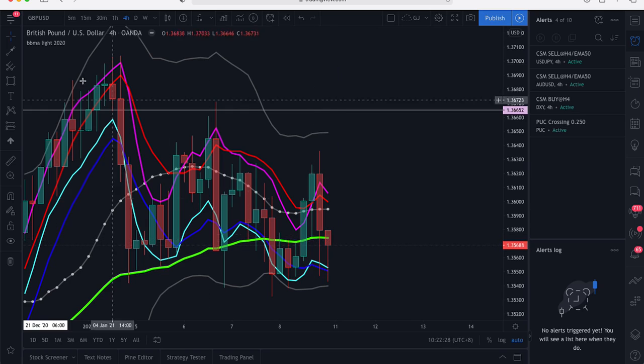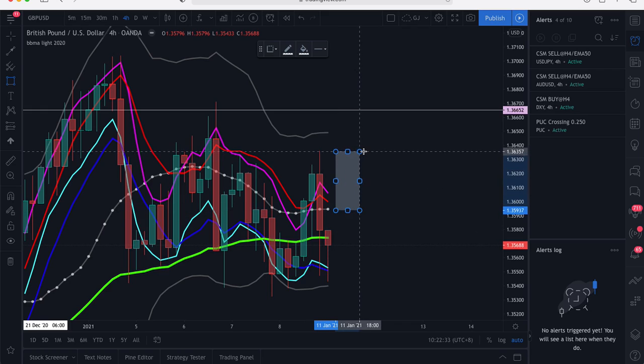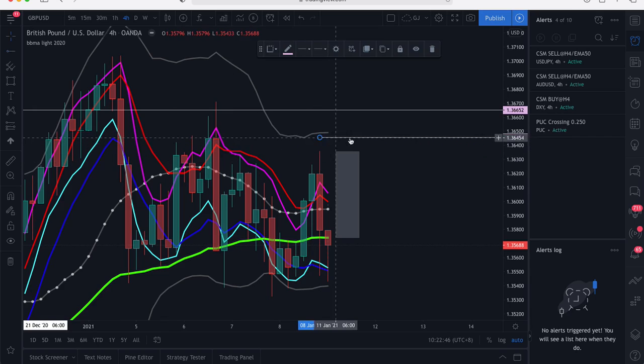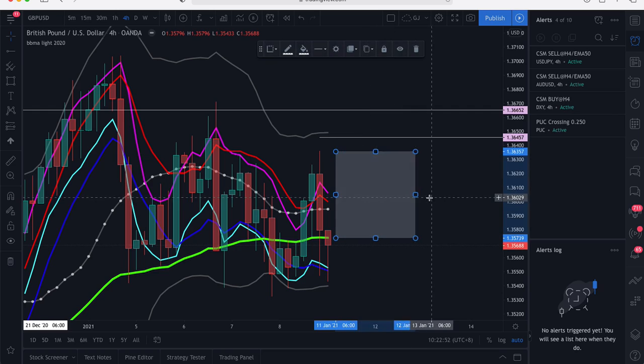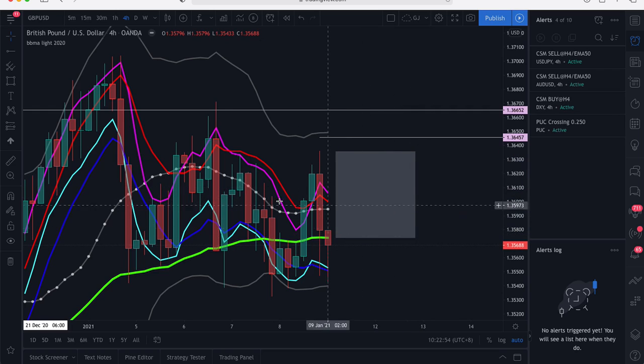So in this current situation, this will be the entry zone from here to here, or you can be aggressive and enter from the EMA 50 to here, and make sure your stop is above this candle, because if we break the high of this candle, it's going to continue to move up. So GBP USD, we're going to have our instant entry at this zone.